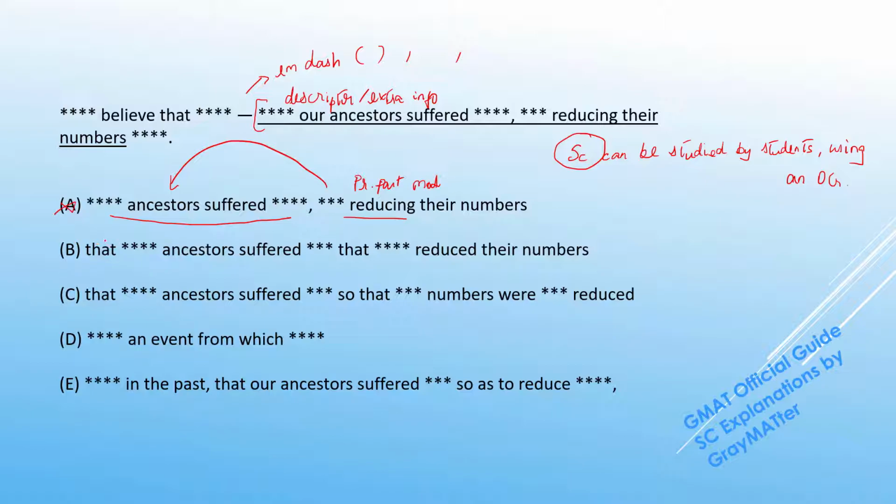Now in B, after the em dash, we start off with the that clause. So that at some time ancestors suffered something that reduced their numbers. So B's construction and logic looks perfectly fine. We can hold on to that.